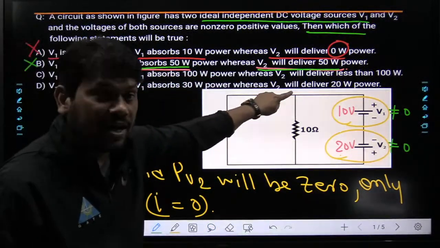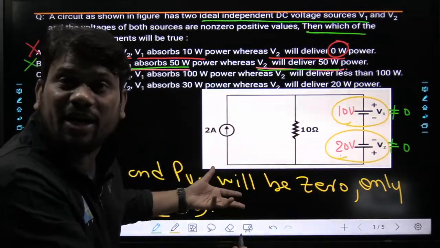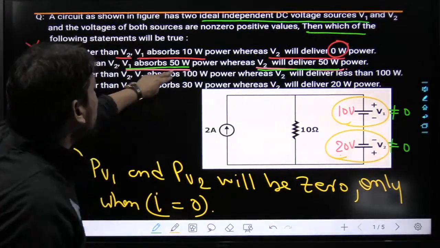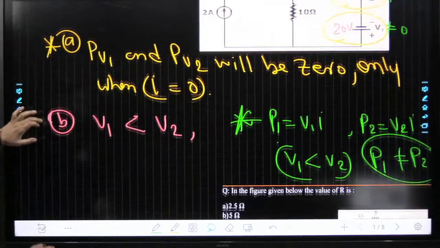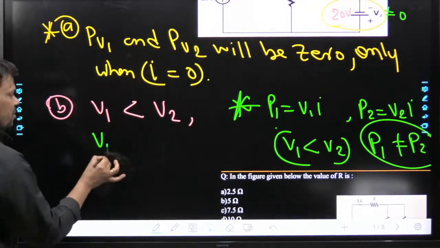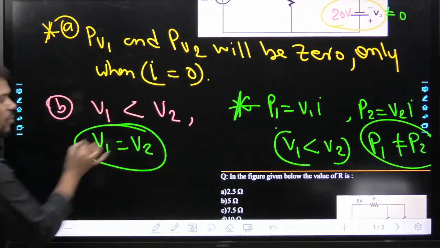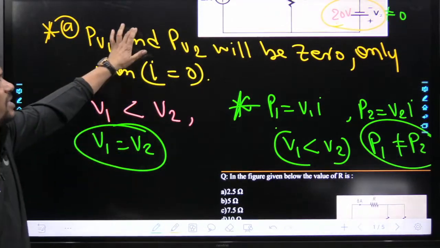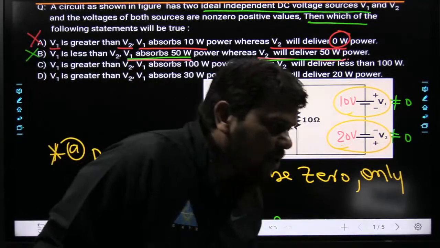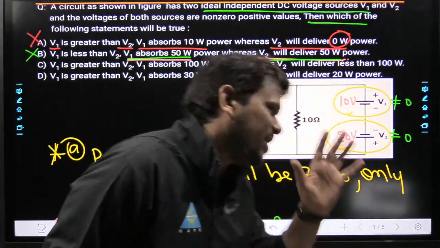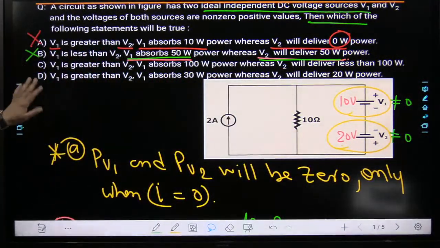B cannot be correct. When can B be correct? Option B can be correct only when V1 equals V2. In this situation there will be some possibility of option B. Okay, hopefully this is clear. Very nice. Now what about option C?